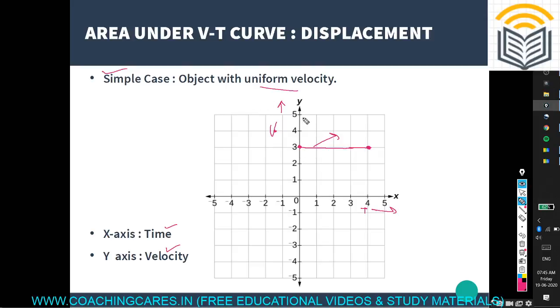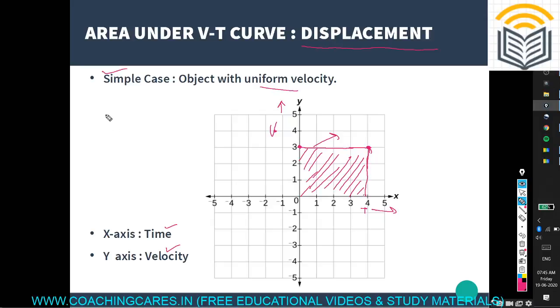When the VT graph, I mean the velocity and time graph, is there, the area under the VT graph is called displacement. That is the important note. You can note it down to remember this. That area is called the displacement of the object in that particular motion. So the area under this plotted graph is this area, this box.